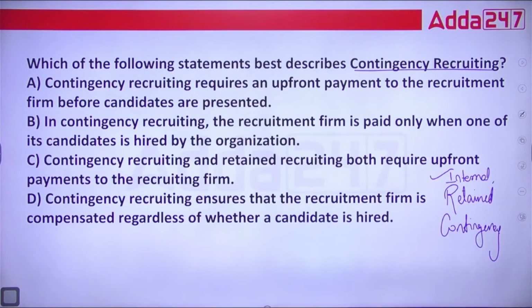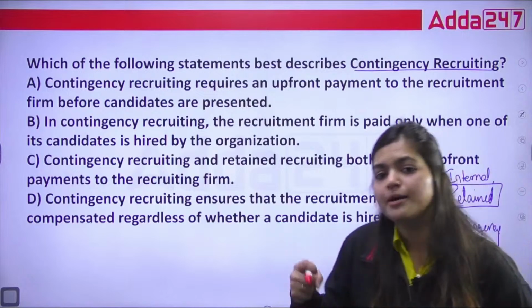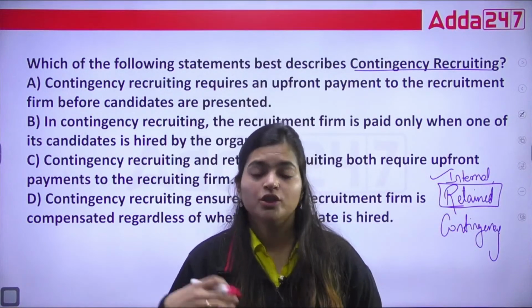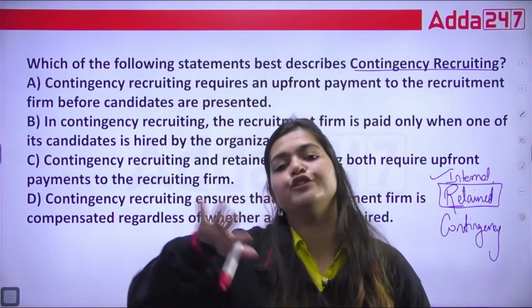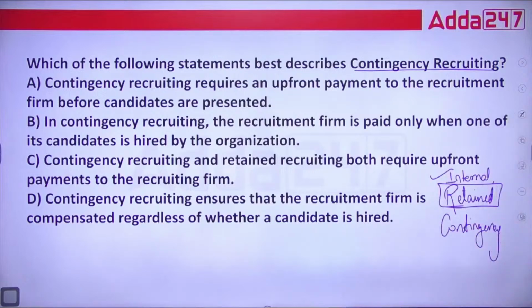Whereas in retained recruiting, they are appointing a firm that helps the company recruit candidates, so they are helping companies fulfill positions. That is retained recruiting.